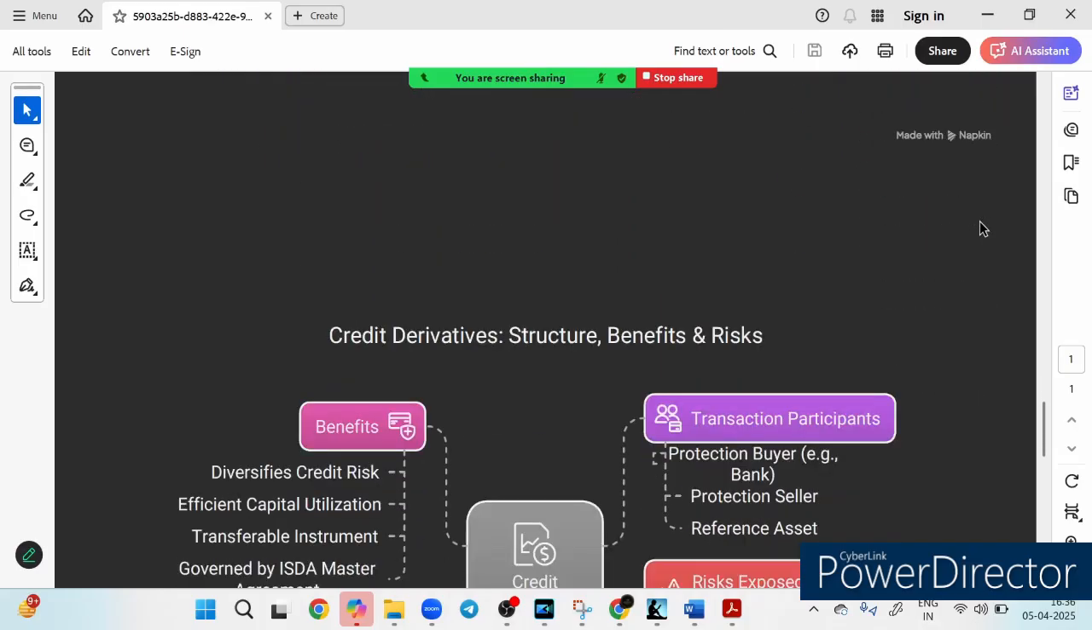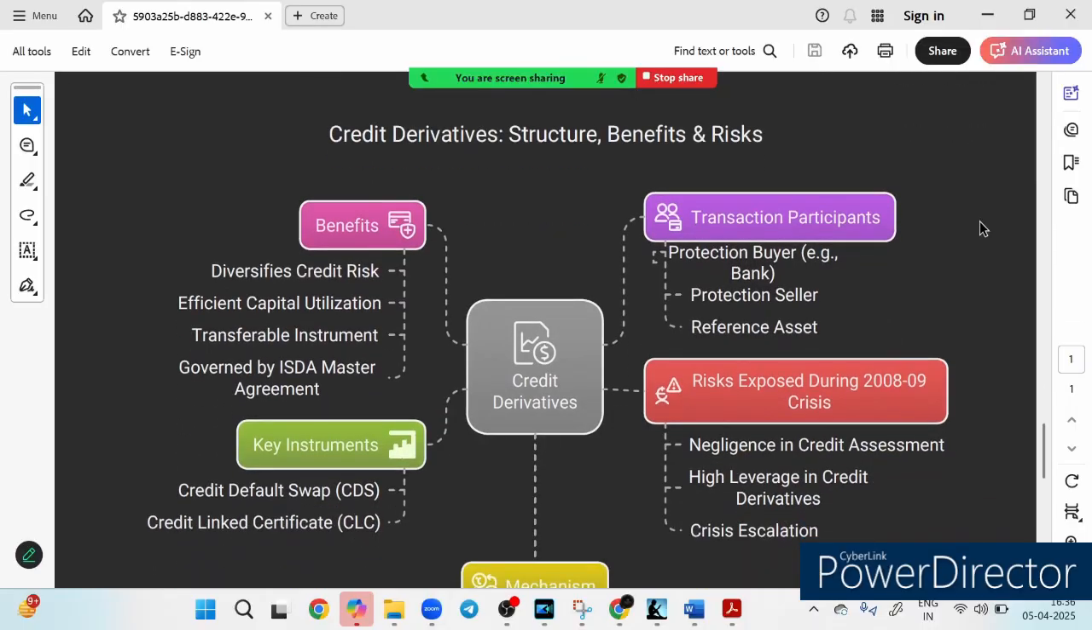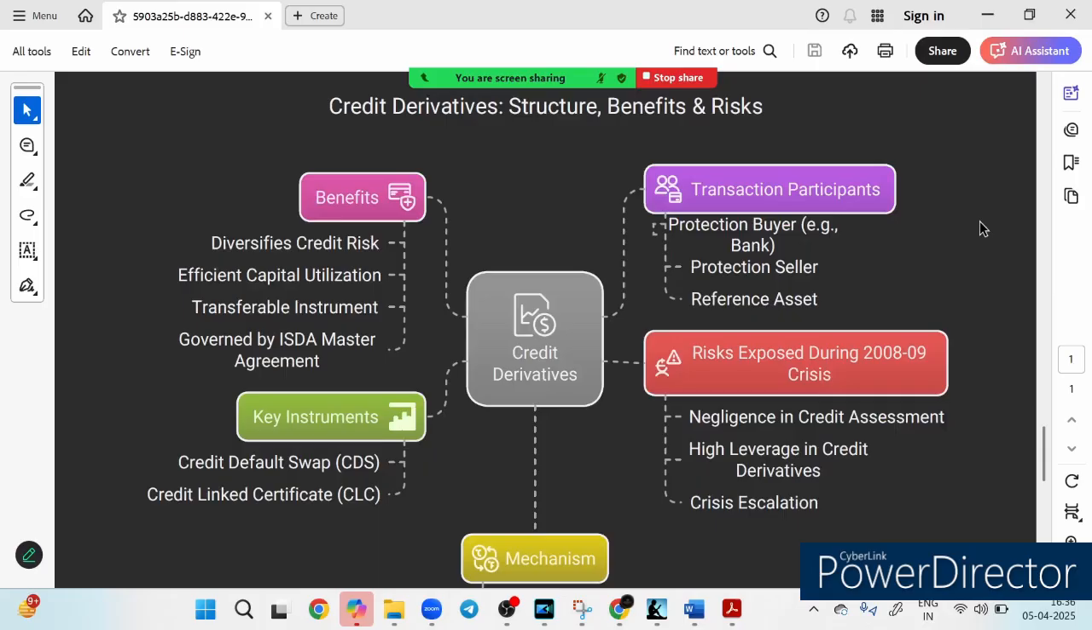Now friends, let's look at the credit derivative. Very, very important thing. In just one single slide, you will cover every aspect of credit derivative. Have you ever wondered how banks and financial institutions manage credit risk without actually selling the loan? Yes, they manage the credit risk without actually selling the loan. The credit derivative makes it possible.